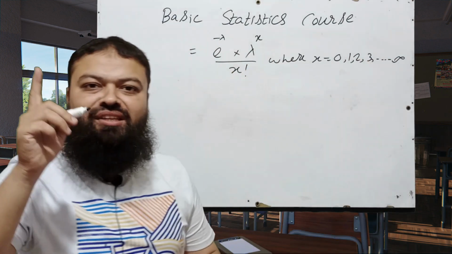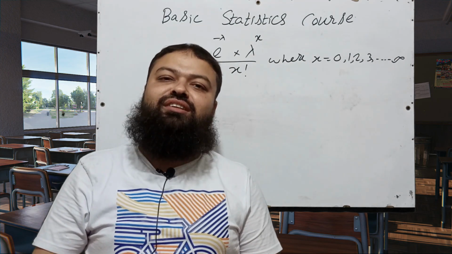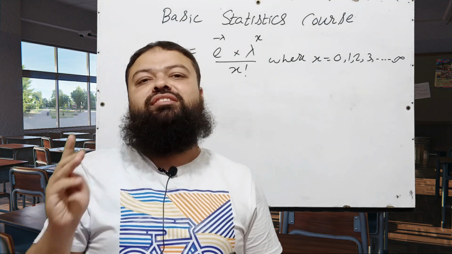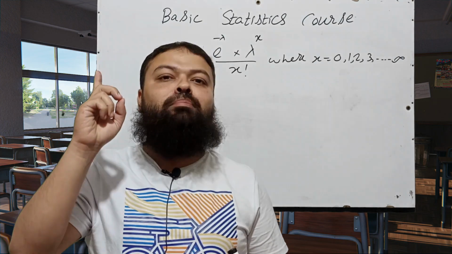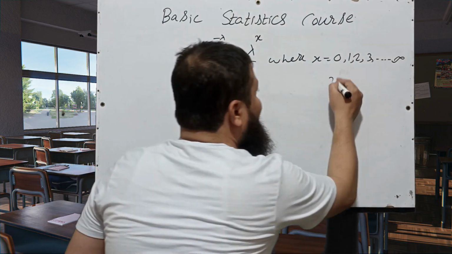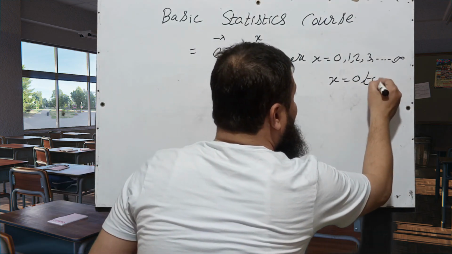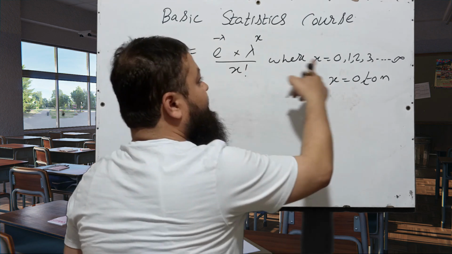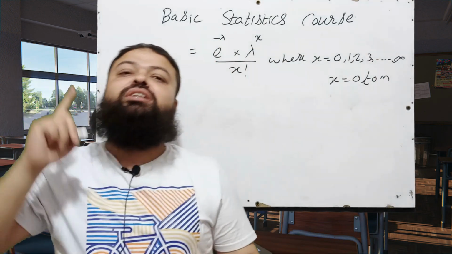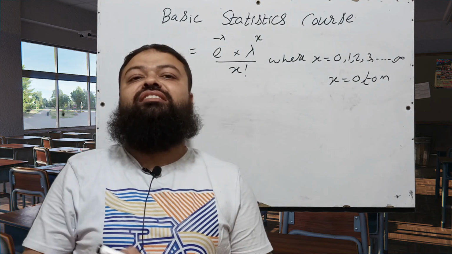Dear students, please keep in mind, in the last lectures we discussed the binomial distribution and hypergeometric distribution. The range of the binomial variate and hypergeometric variate is from x equal to 0 to n, but in the Poisson distribution the range of x is 0 to plus infinity. That is a very important concept of the basic statistics course.